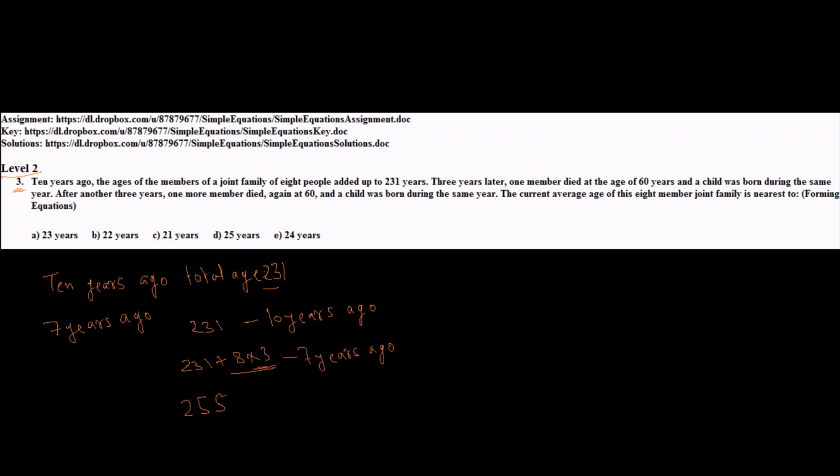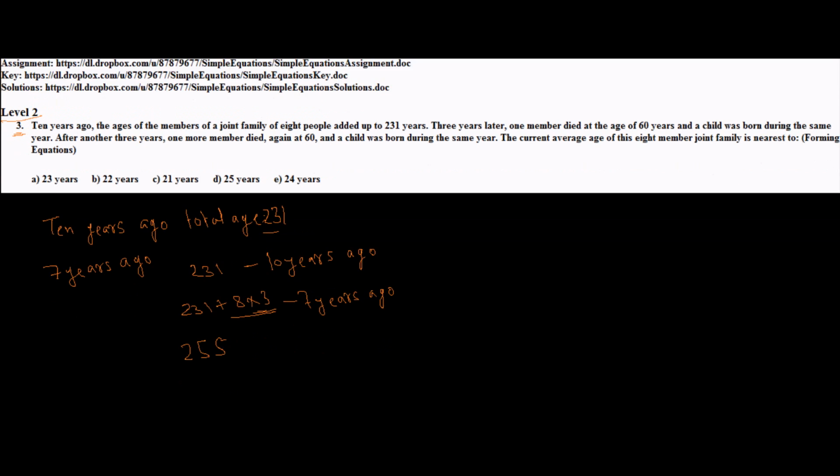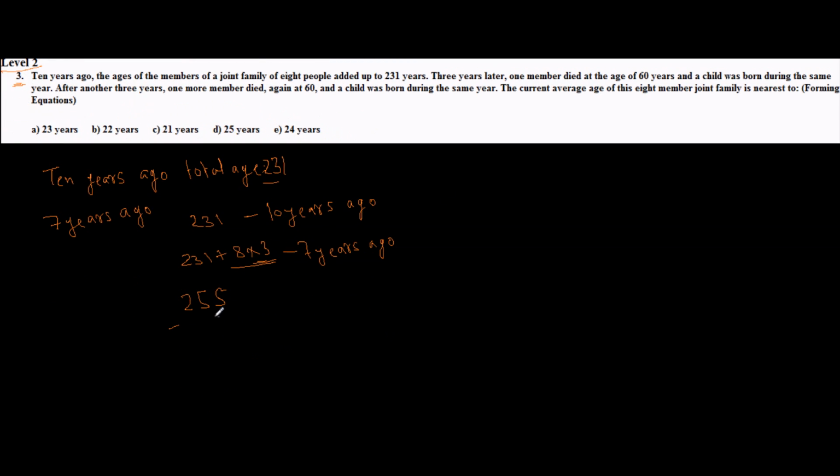Now what happens that there is one member who is dying at the age of 60 years and a child was born. That means due to death of a member of 60 years age, now the age is 195. Number of members though still remains 8 because one guy has died and a child is born.